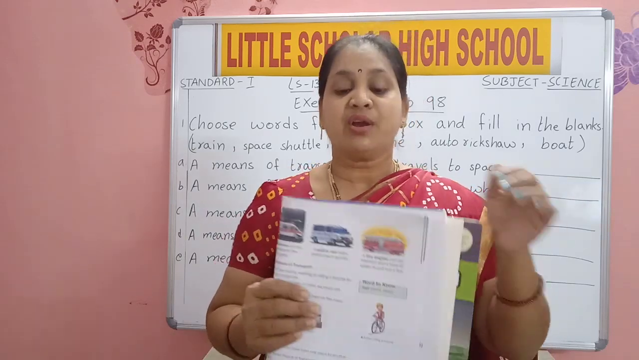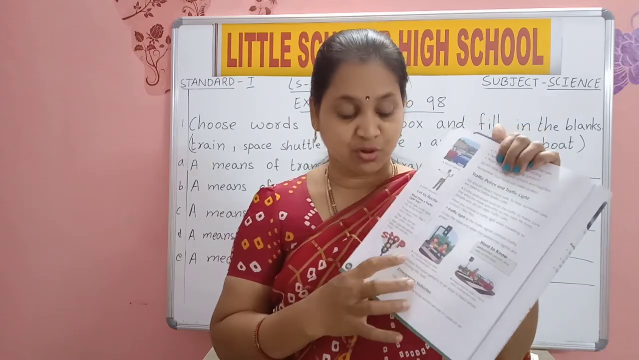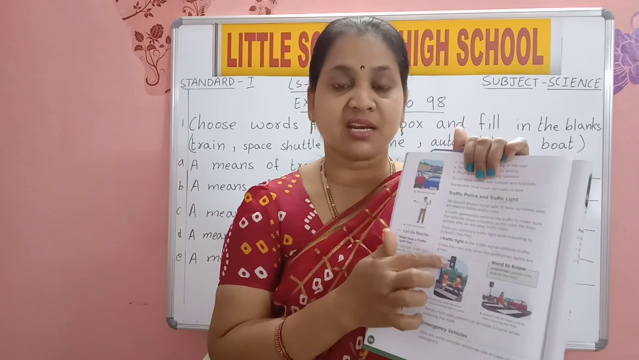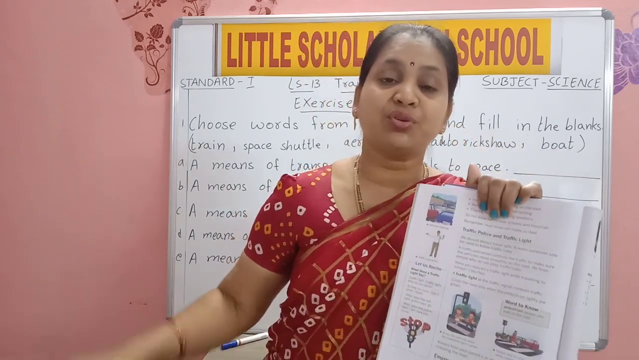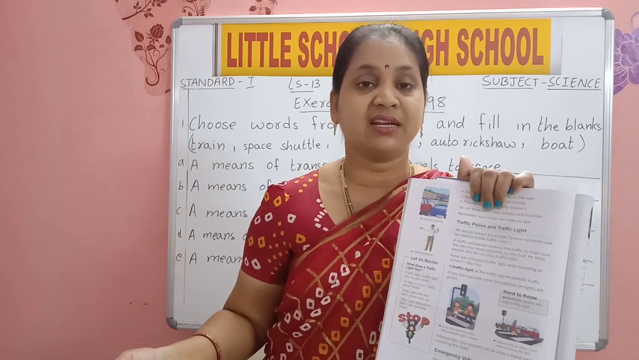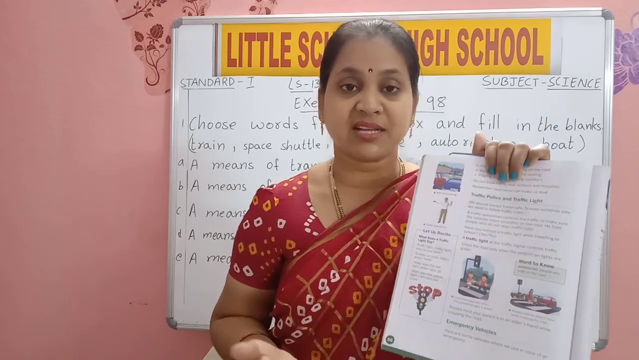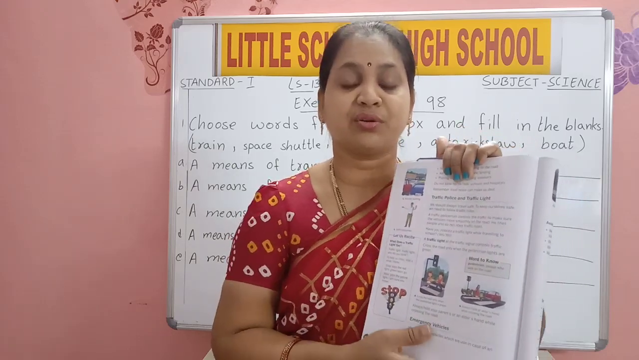Where we have traffic signals, we have this pedestrian light also near the zebra crossing. When the pedestrian light is green, then only you should cross the road. And when you are crossing the road, you should hold your elder's hand. Elder means your parents or grandparents or elder brother or sister. Then only you should cross the road. You should not run on the roads.